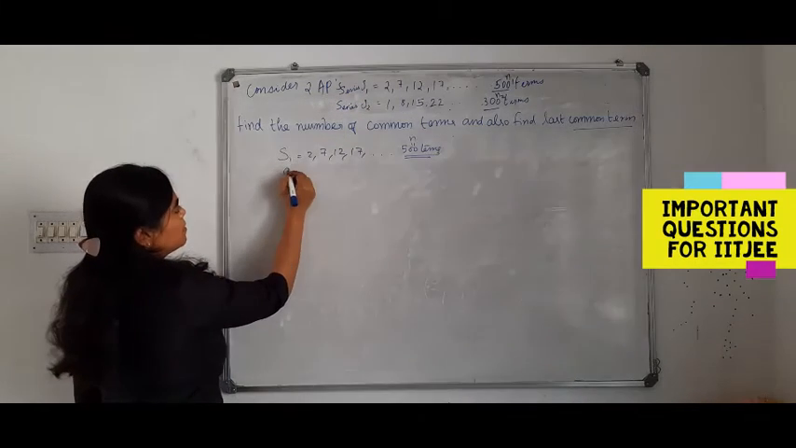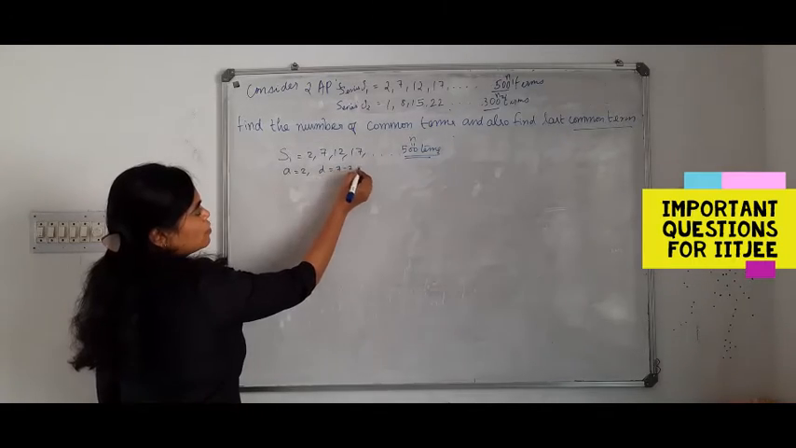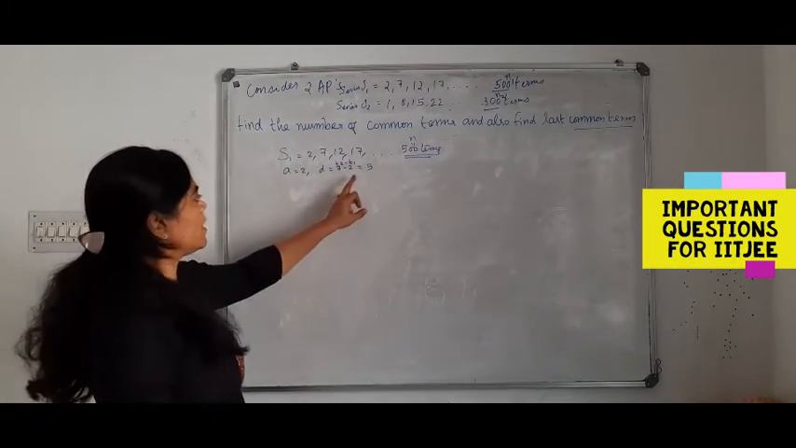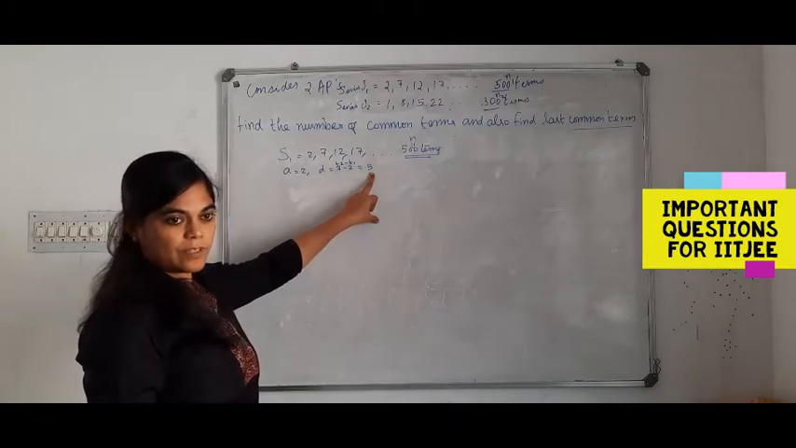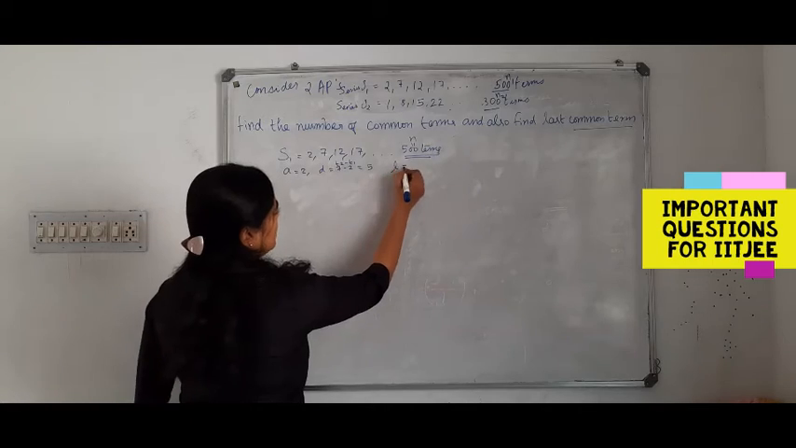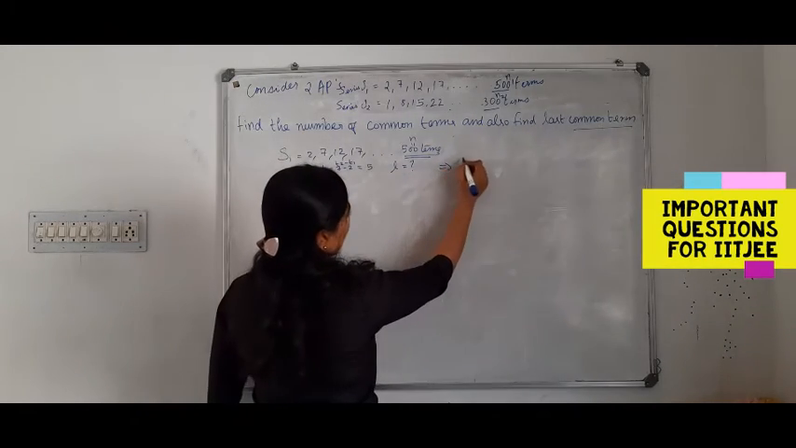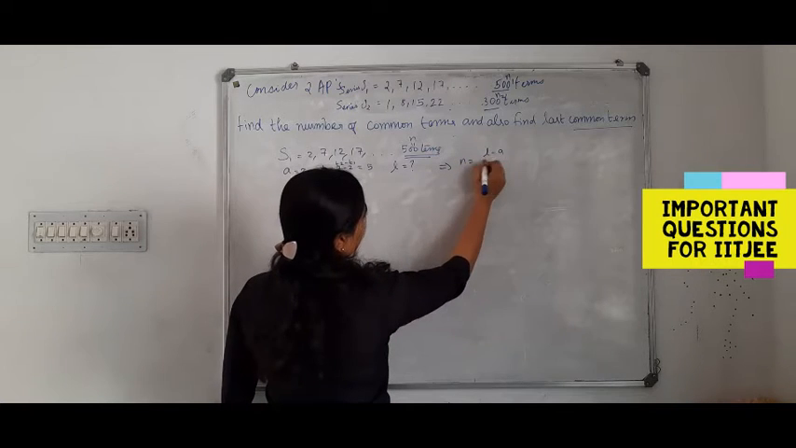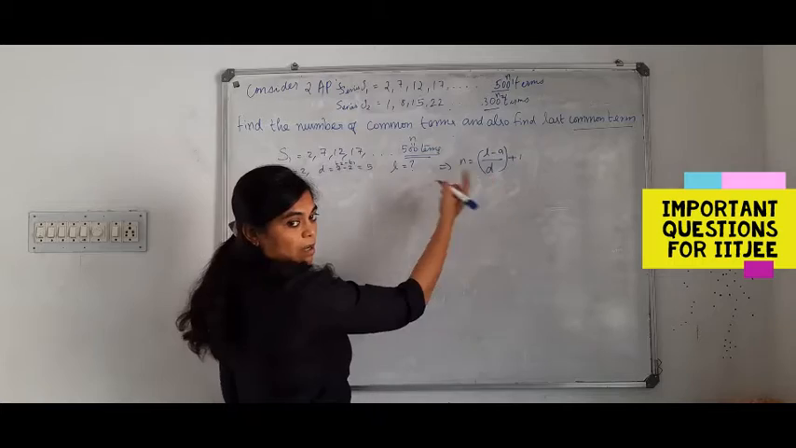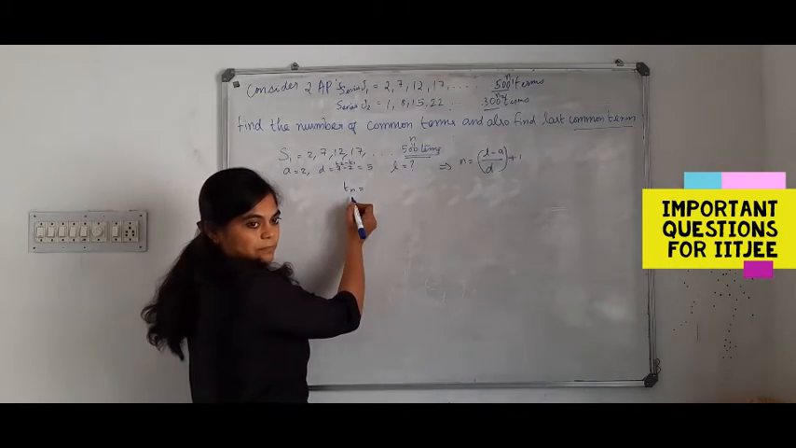Here, what is the first term? 2. What is the common difference? 7 minus 2, that is 5. T2 minus T1 is the common difference. So 7 minus 2 is equal to 5 is the common difference, right? A is 2. What is L? L you have to find. The last term you have to find from the formula n is equal to (L minus A) by D plus 1. You can use this one, or we can use Tn, where Tn may be the last term.